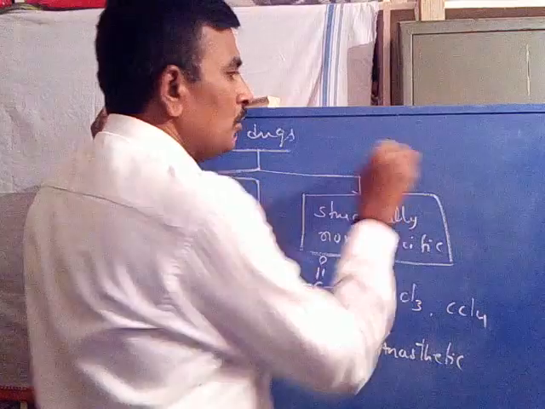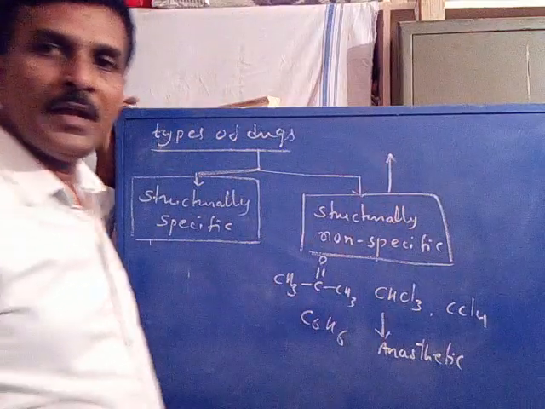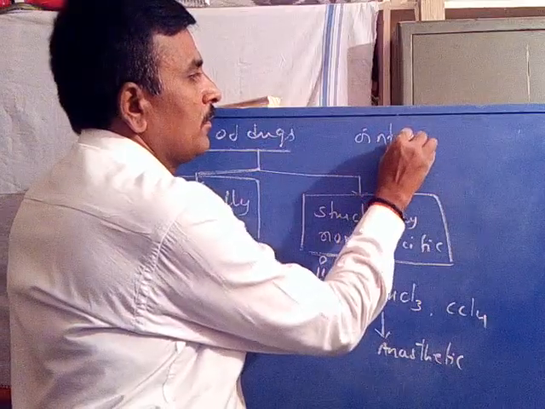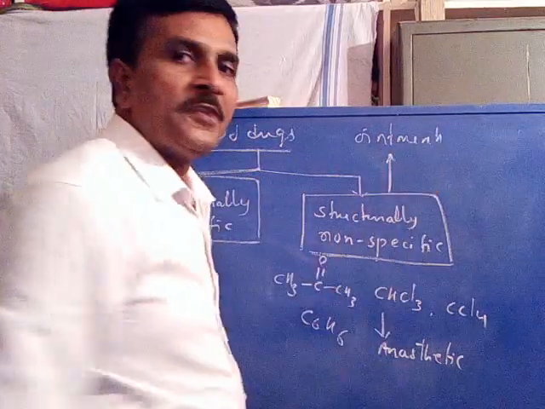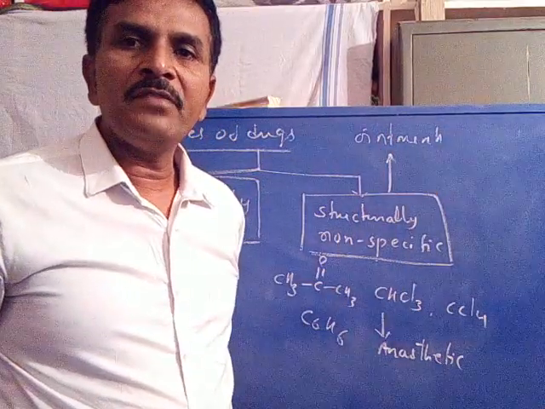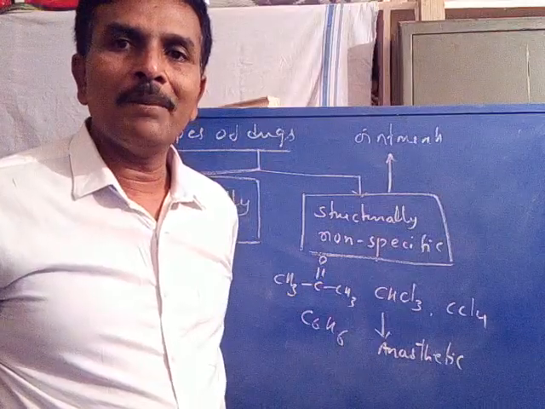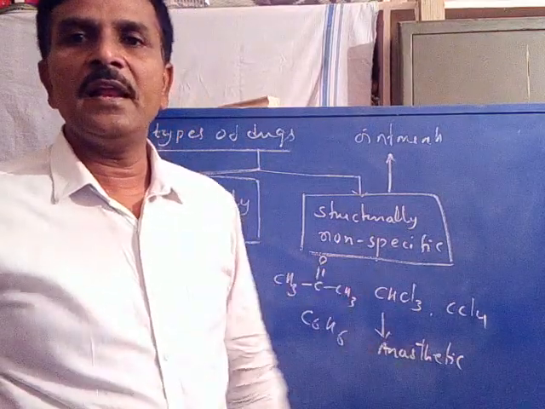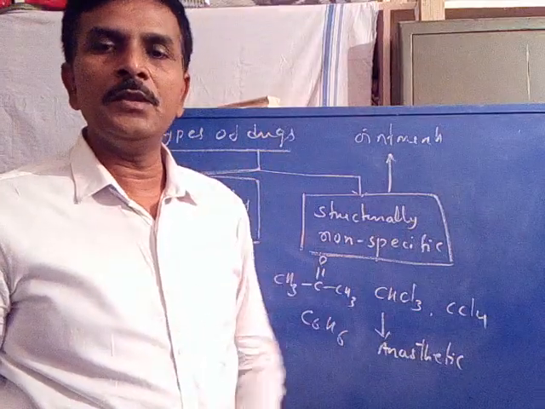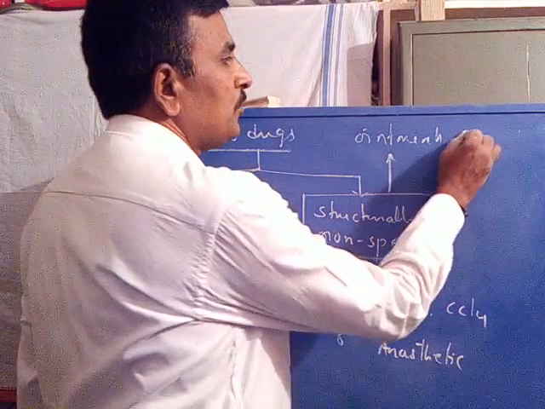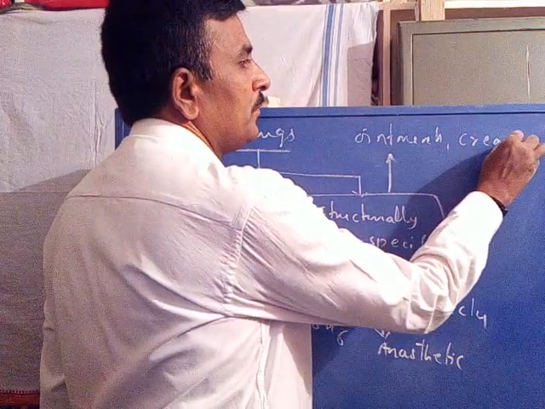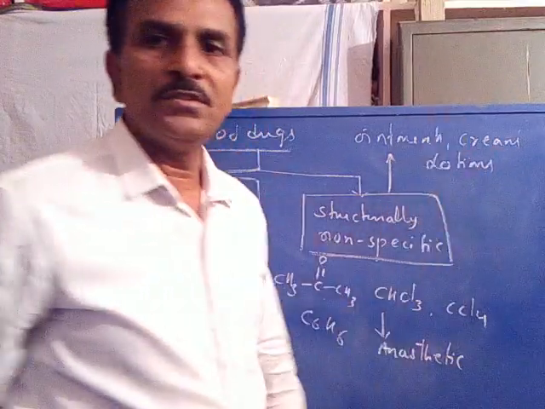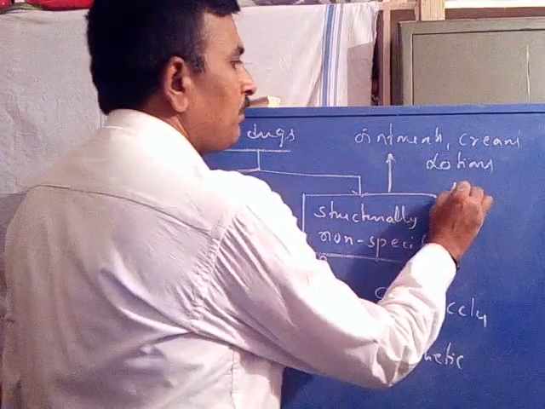Examples include ointments, which are always applied only on the external epithelial layers, not internally. Similarly, creams and lotions, like turpentine oil.